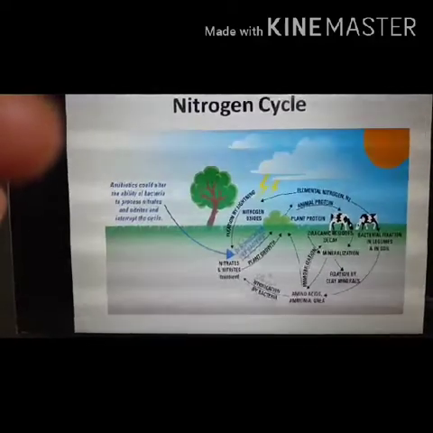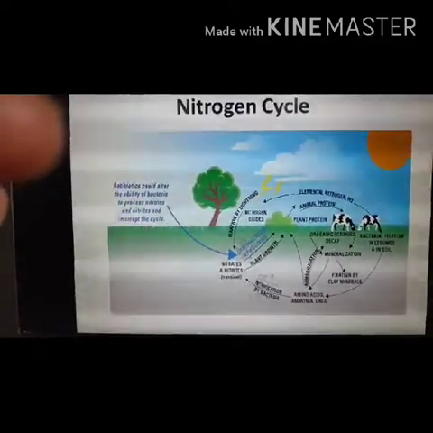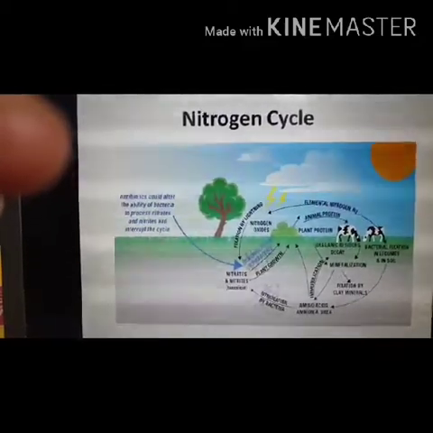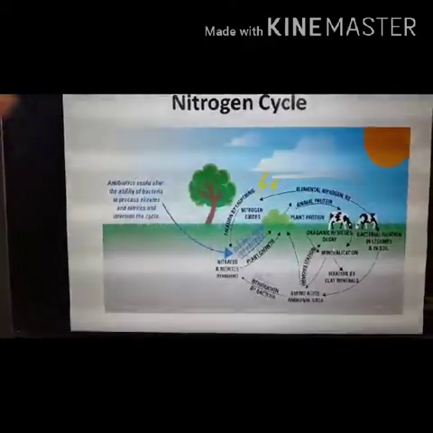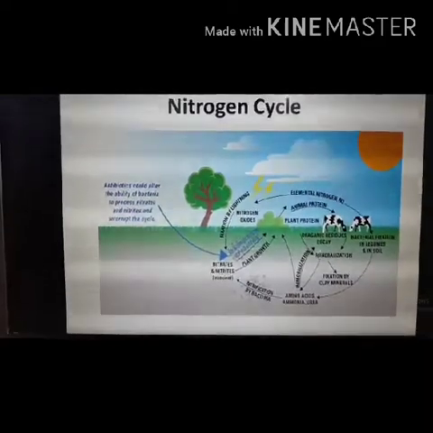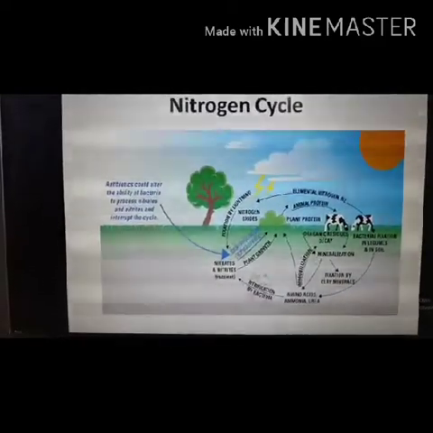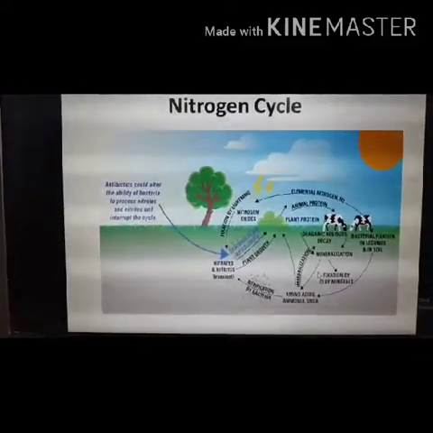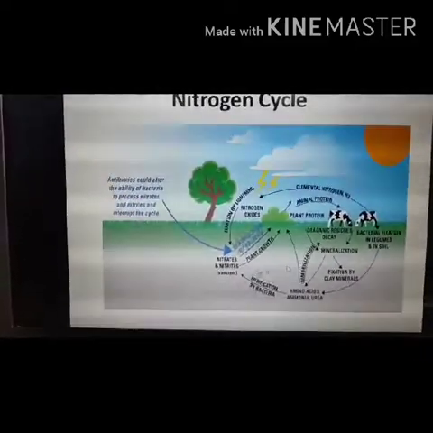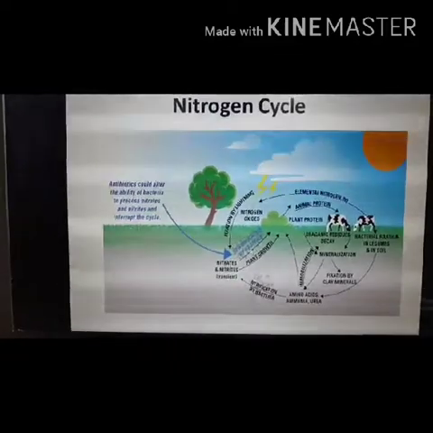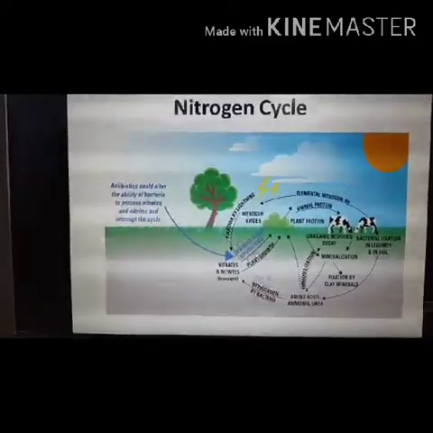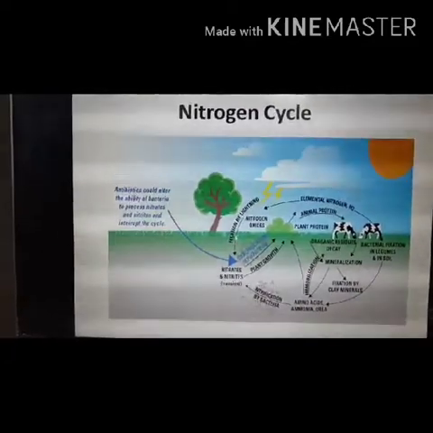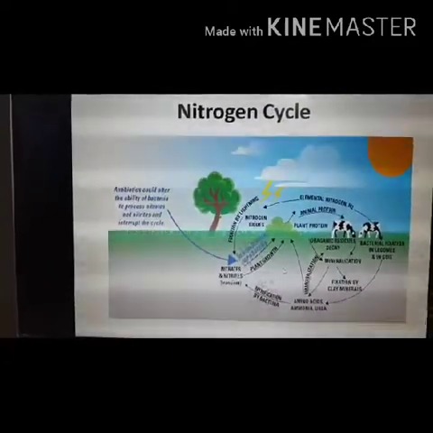And again, when the animals and the plants die, their bodies get decomposed and mix with the soil, and this nitrogen comes into the soil. This nitrogen, by the denitrifying bacteria, gets converted into elemental nitrogen, and again nitrogen fixation can be done by lightning also.